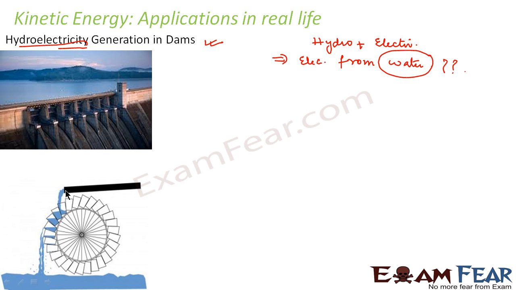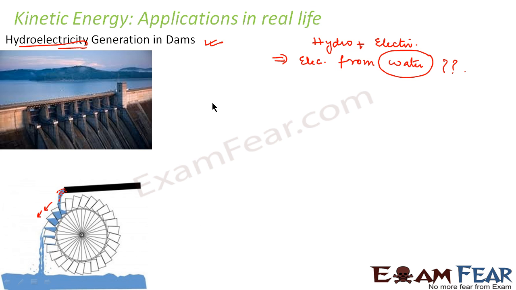Let us suppose this is the water which is coming at huge speed. So when this water falls on a turbine, which is a wheel kind of a structure, what happens? Due to the motion of this water, this turbine starts rotating. Right? If you just imagine it this way, if something at very high speed falls on this turbine, it will come down. So the next one will again come down and this will start rotating in this direction. Now this turbine in turn is connected to a generator. As the turbine rotates, the generator also rotates, and as a result, electricity is generated.